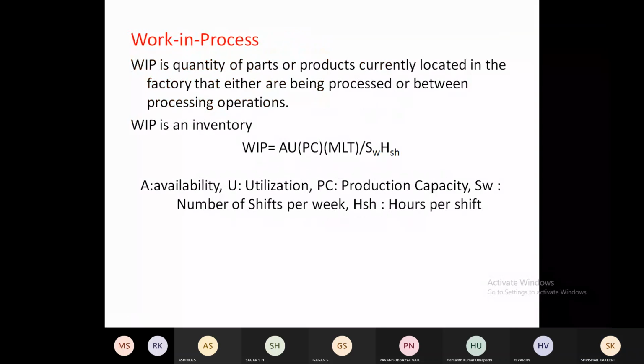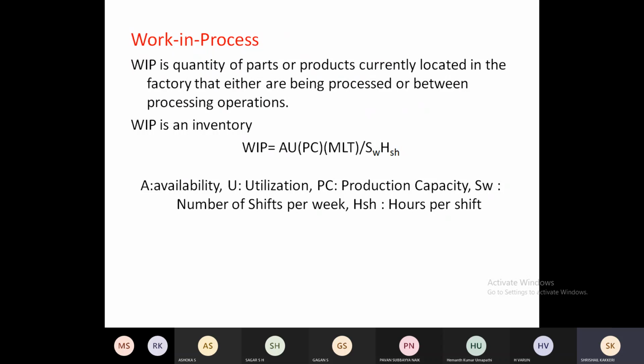Work in progress. Work in progress is the product between the two. See how many products are work in progress, in the sense that it is not a final completed product. How many products are taking shape at different levels or different workstations will be decided as work in process. That is work progression. One work will be located in between two machineries, and one work will be ready to enter into the other machinery, and one product is on the verge of completion. All these will be the work in process.